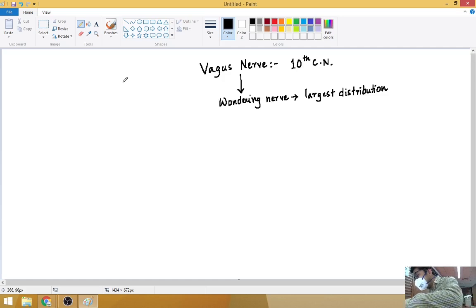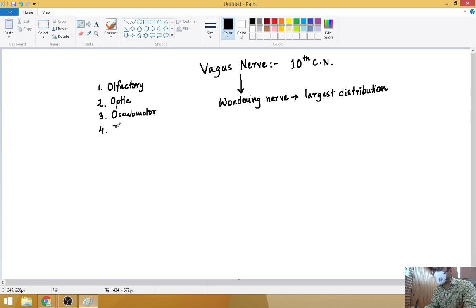What is the first cranial nerve? Olfactory nerve. So we will write here: the first one is olfactory, the second one is optic, the third starts from oculomotor. Then cochlear, then trigeminal, then abducens, then facial.